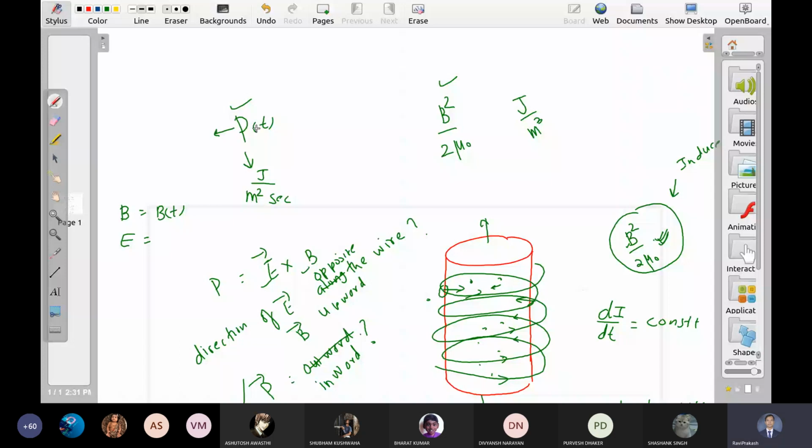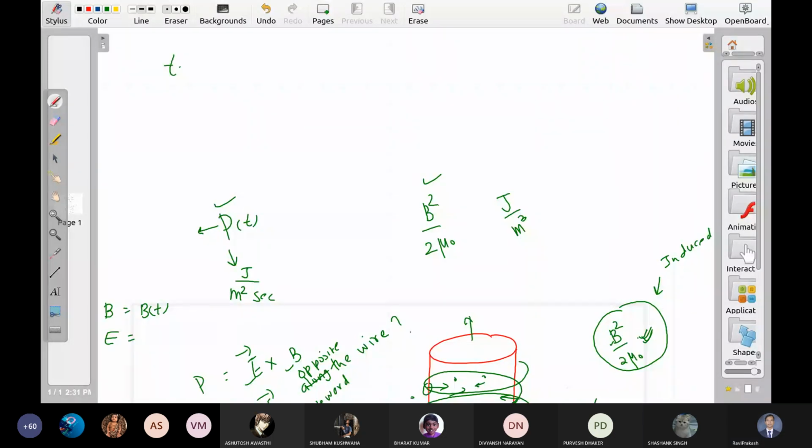Okay, so let me modify the problem a little bit. Let us say at t equal to 0, current was 0, and then current increases linearly. I is a function of time, like I is equal to some constant times t. So di by dt is equal to constant.